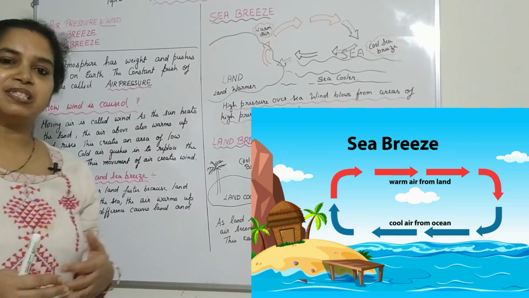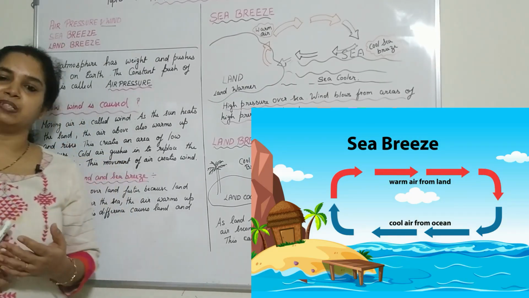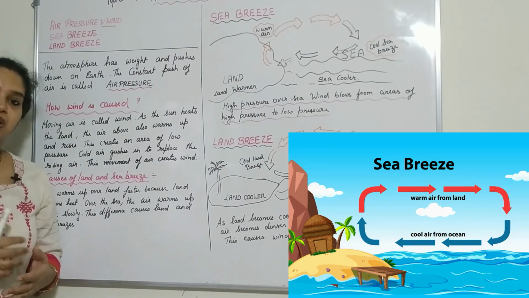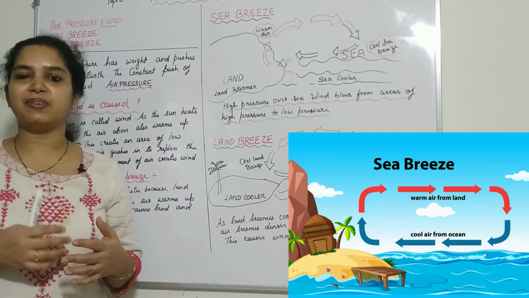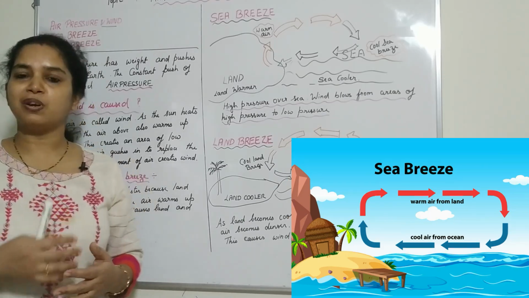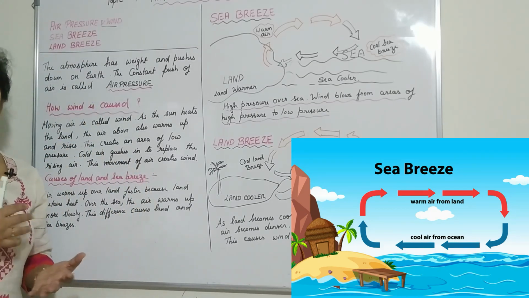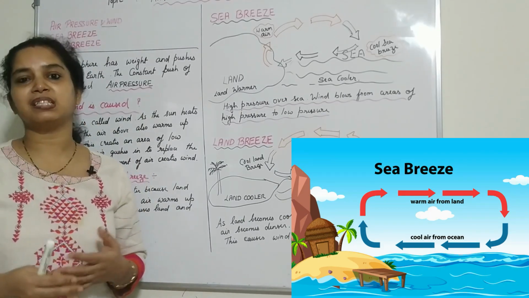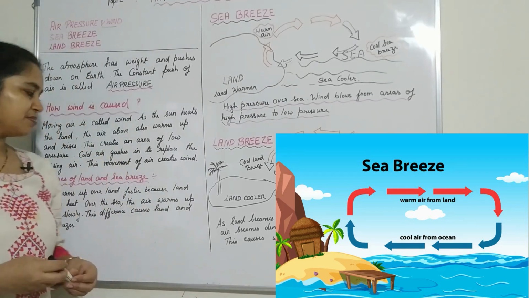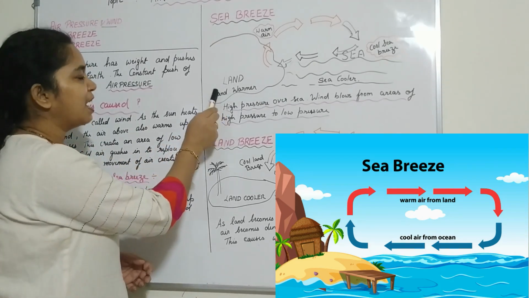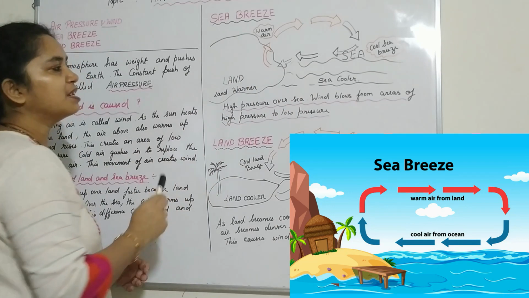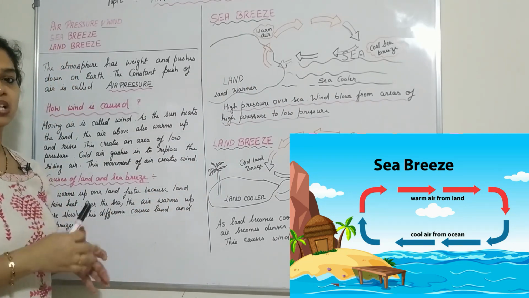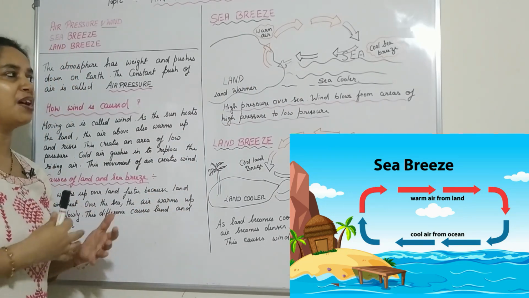This can generally be seen as a sea breeze and land breeze. Sea breeze generally occurs during the daytime when the sun rays are there. The land generally gets heated up faster than the water. You can see over here the land gets warmer than the sea because, due to the heat of the sun, the land gets heated up faster.